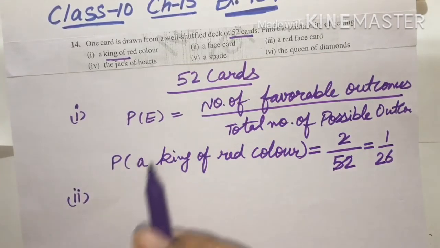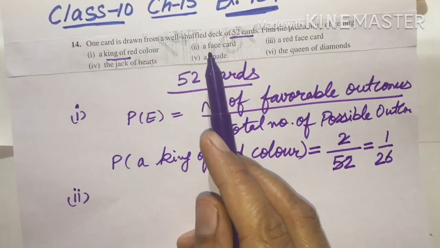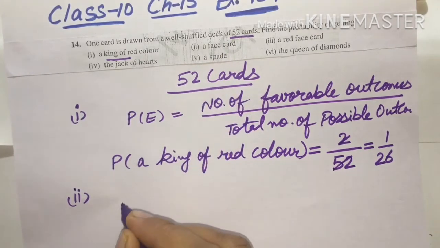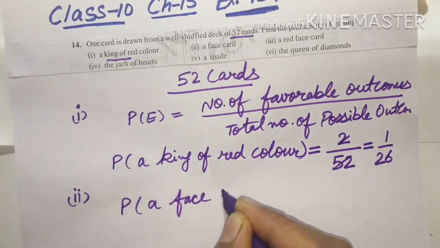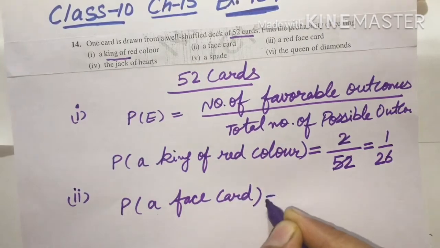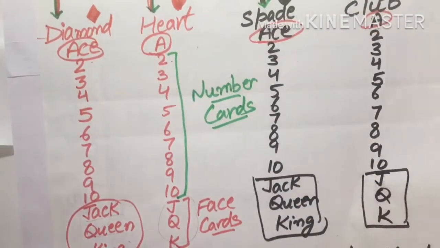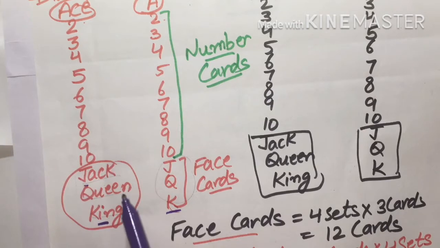In the second part, what is given? A face card. We'll find out the probability for a face card out of 52 cards. So probability of getting a face card. How many face cards are there? Face card means jack, queen and king. These are the face cards.